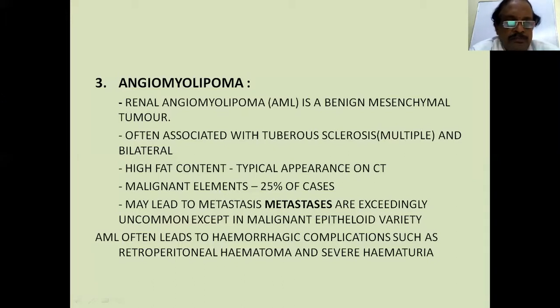How are they diagnosed? Because of the high fat content, they give a specific appearance on CT. Usually, these do not metastasize and malignant elements are few. Very rarely, they can metastasize, but always these are benign only. Metastasis occurs only in one peculiar variety of the tumor called the malignant epithelioid variety. Why is this tumor important? As I said, this causes severe hemorrhagic complications because there are angiomatous elements, and may present as a retroperitoneal hematoma or a severe hematuria. You will be called upon to treat a case of severe hematuria, investigate, and find angiomyolipoma.